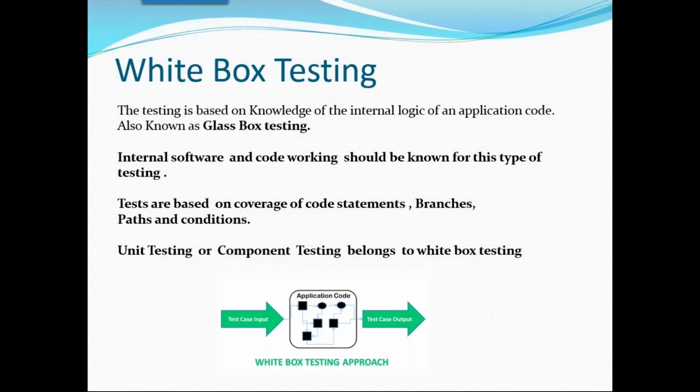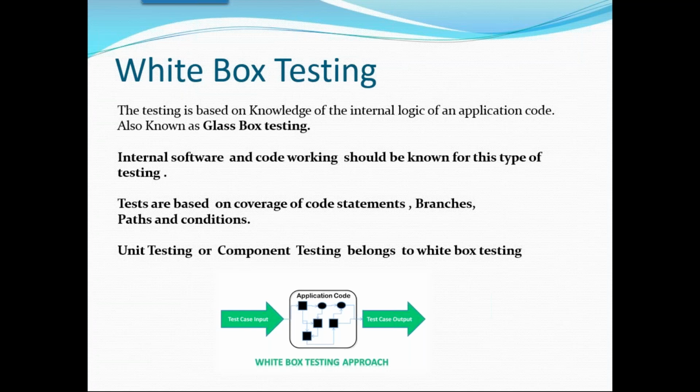Because they need to test at least one time whether my code is working correctly or not before sending it to the QA team. I told you, productivity is very, very important. If I don't check anything after writing my code and simply send it to QA, QA people will always reject it because the code is not working. So time is wasted. So whenever the development team develops any code, they need to test at least one time. That we call unit level testing, which is nothing but white box testing.